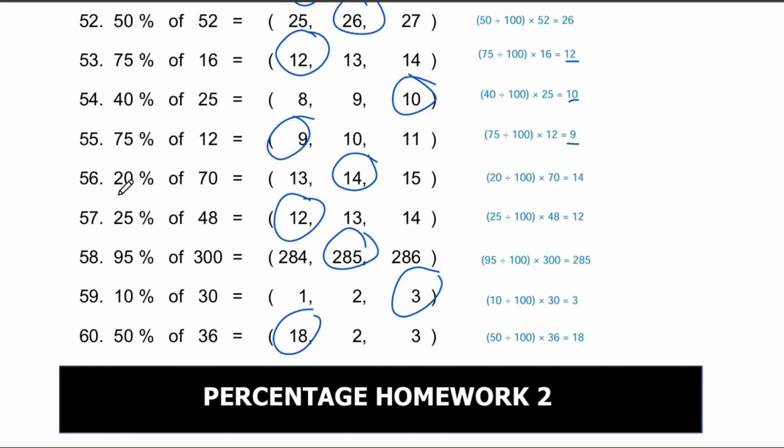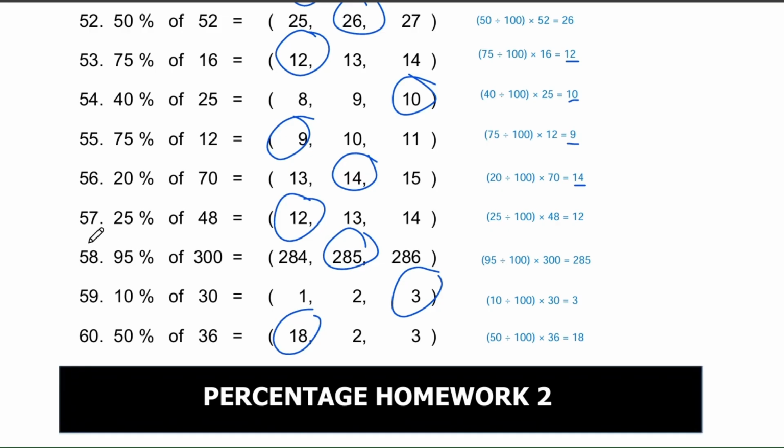Question number 56. What is 20% of 70? The options are 13, 14, or 15. The correct answer is 14. Now, what does 20% mean? Well, it means we're looking at 20 out of every 100 parts of a number. So, to calculate 20% of 70, we can divide 20 by 100 and then multiply the result by 70. When we do that, we get 14.